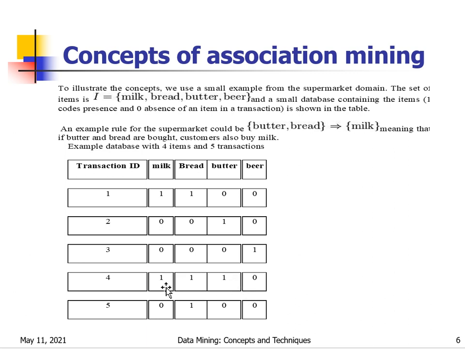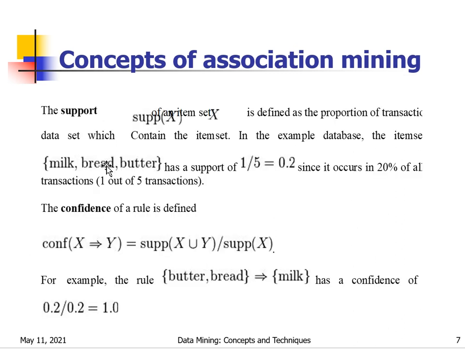Only the fourth transaction contains butter, bread, milk. That's why support of milk, bread, butter is 1 by 5, that is 0.2.